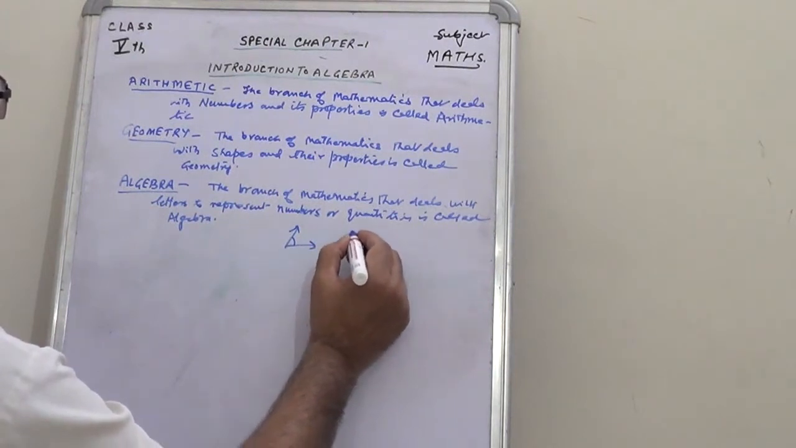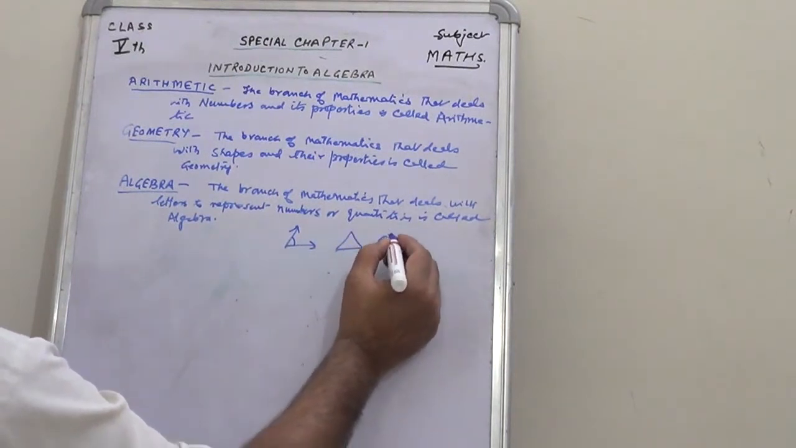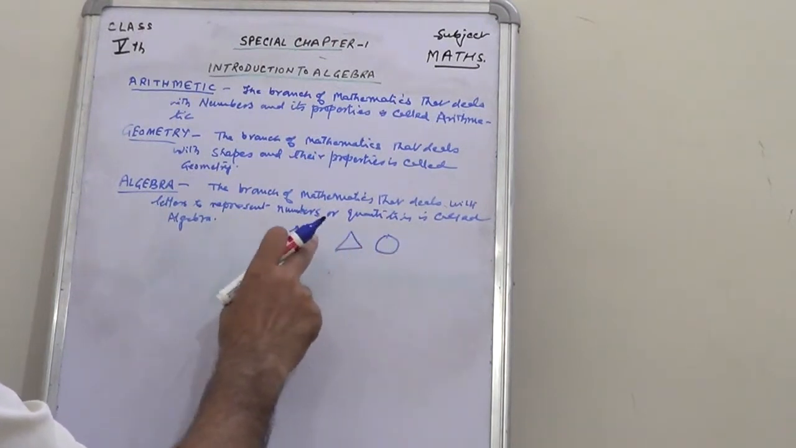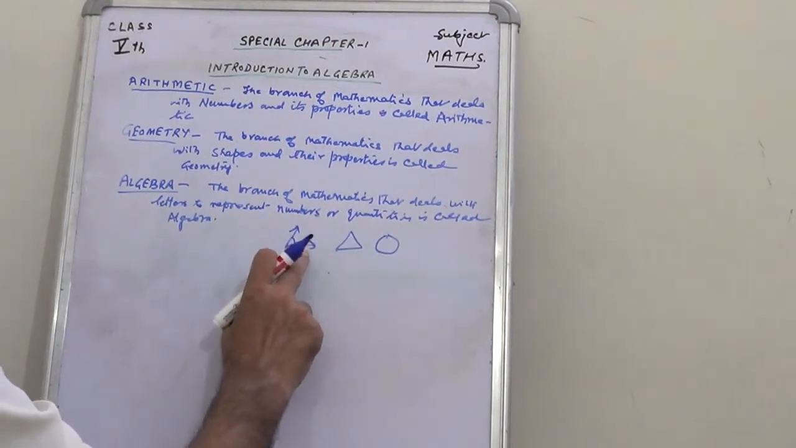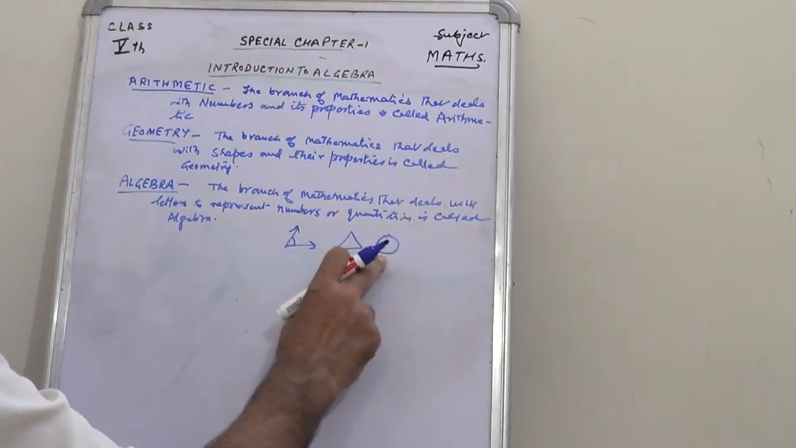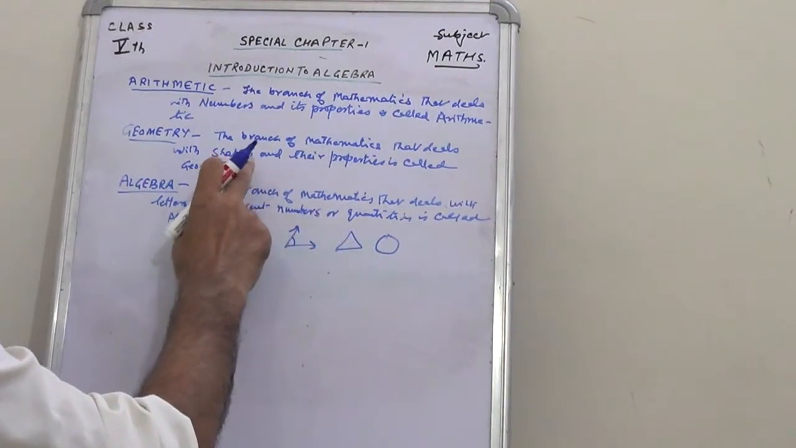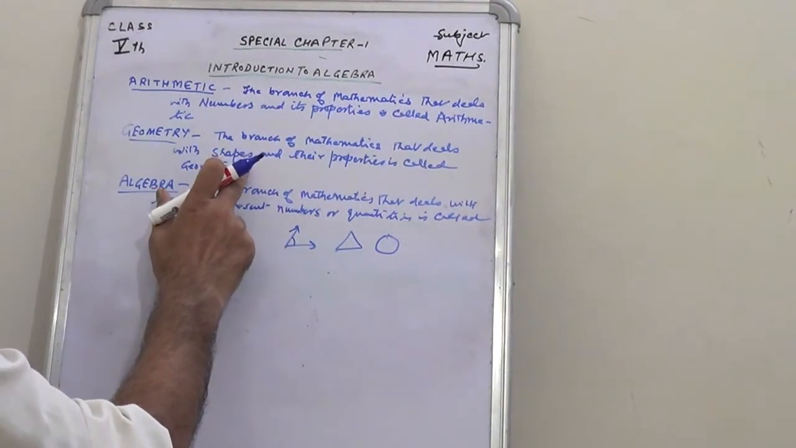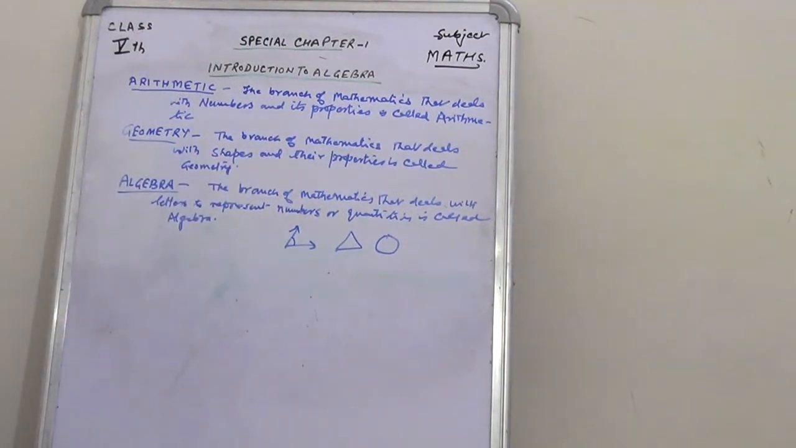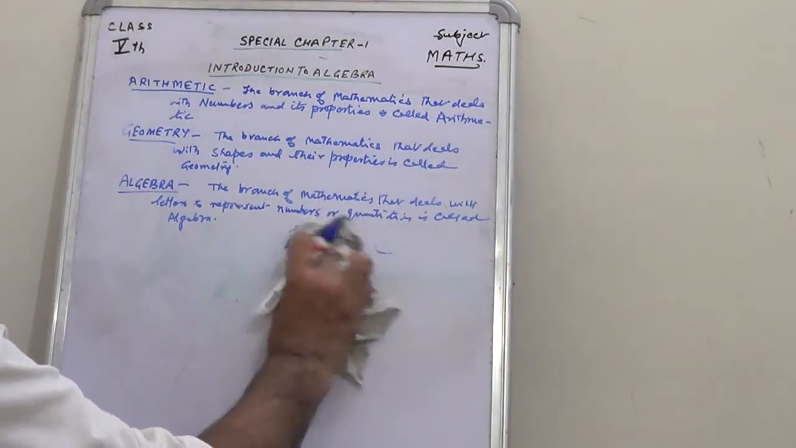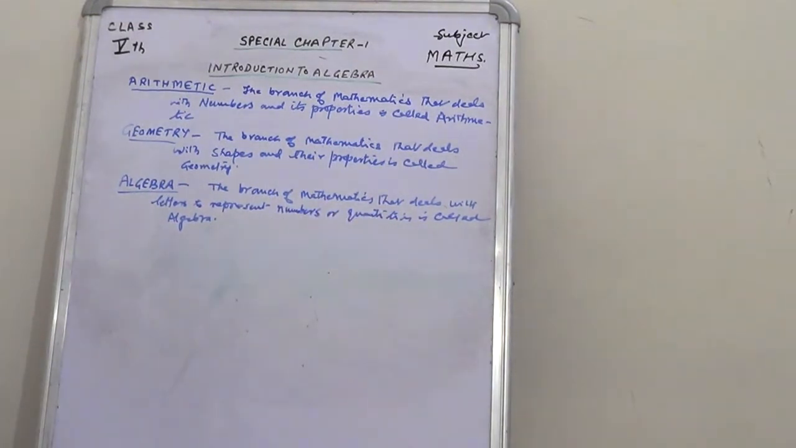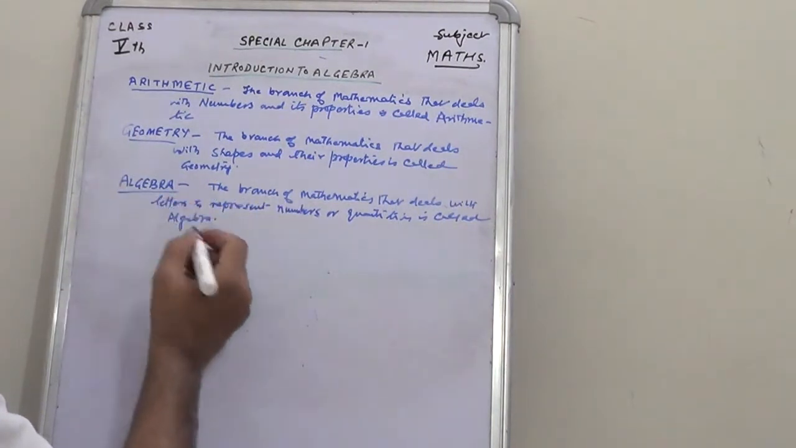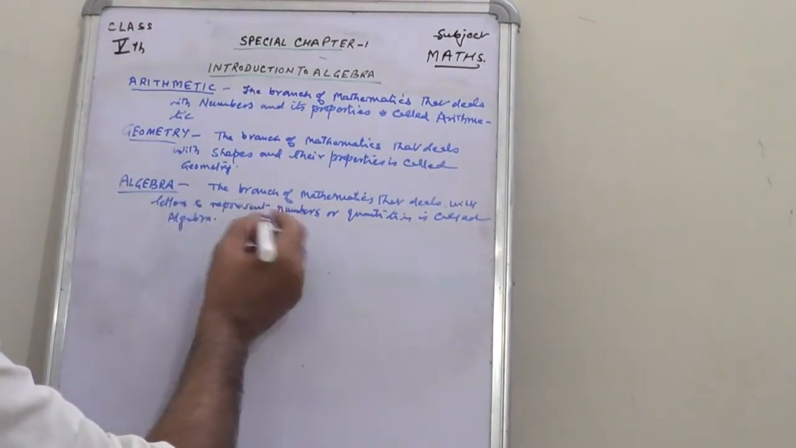Angle, triangle, circle, etc. These types of figures, the mathematics which deals with such type of figures and their study, it is called geometry, because geometry is the branch of mathematics that deals with the shapes of certain objects. And algebra is the branch of mathematics in which, in place of numbers, letters are used.